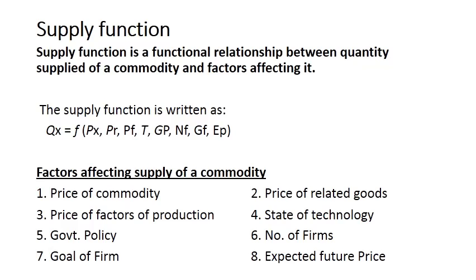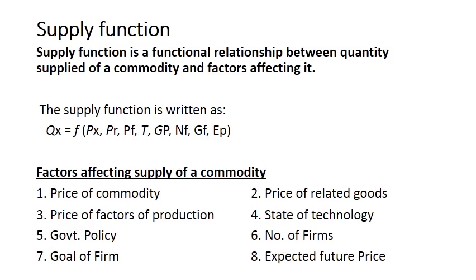Number of firms, number of producers, we can say. Higher the number of producers, higher will be the supply, and lesser the number of firms, lesser the number of producers, less will be the supply of the commodity. Automatically when producers are more, they will produce more, and when there are less number of producers, they will produce less, and there will be less supply.